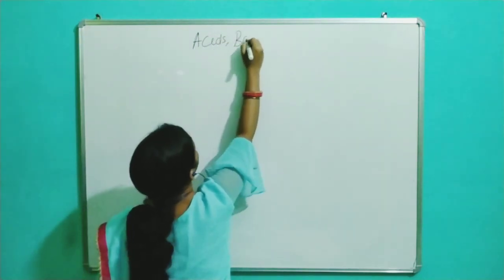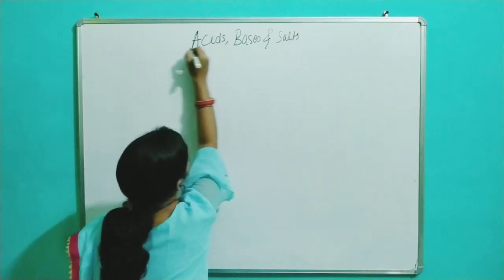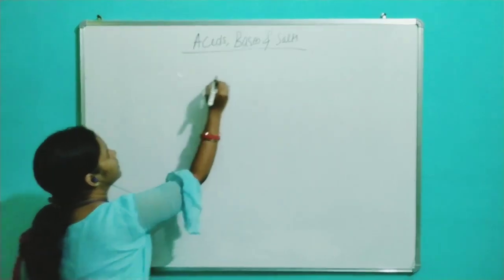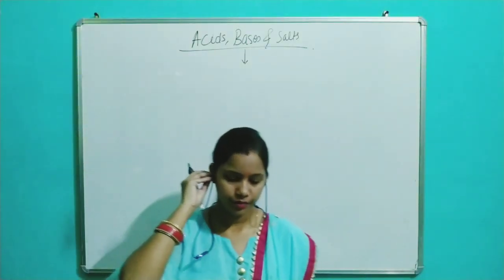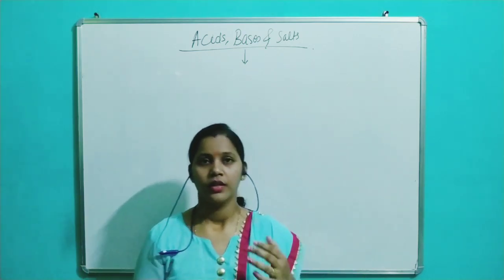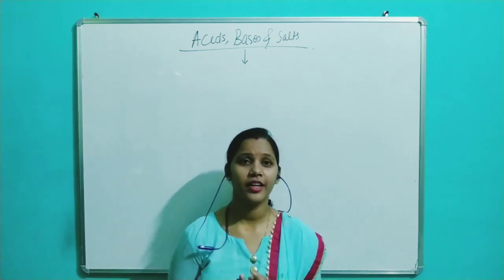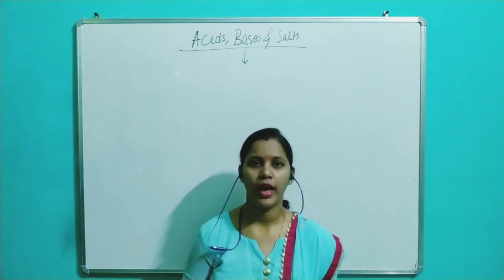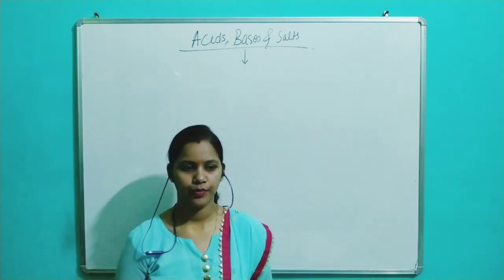Acids, bases and salts. So what are bases? First of all, what are bases? Whenever you wash your clothes and you take the soap and wash your clothes, you feel that soapy touch in your hand.